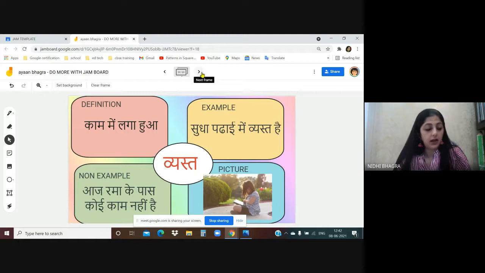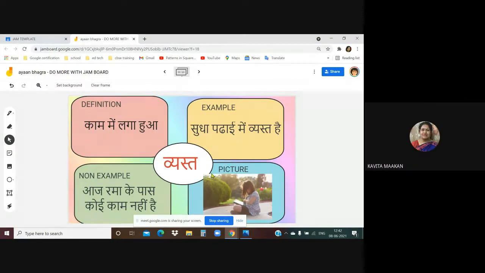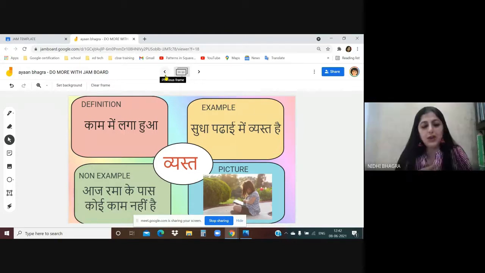Then, Kavita ma'am, you've raised your hand. You want to ask something? Yes, ma'am. It's very nice to know all this knowledge, ma'am. But I want to know how we can type in Hindi, because generally we have an English font. I'll tell you how I did it.